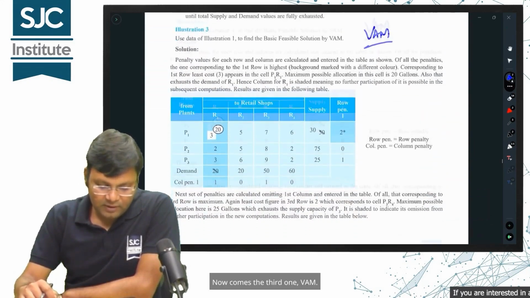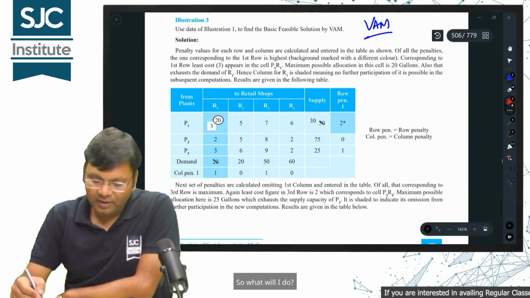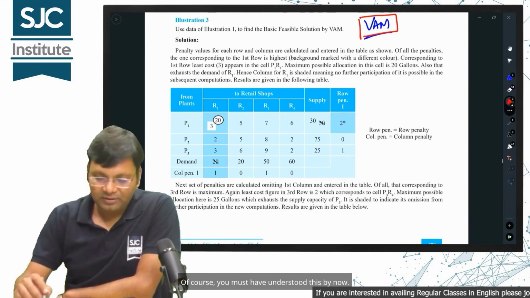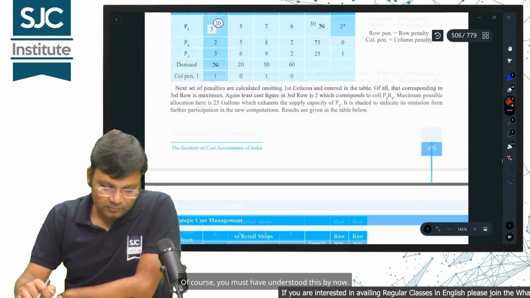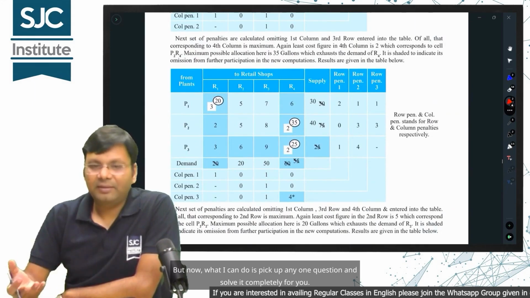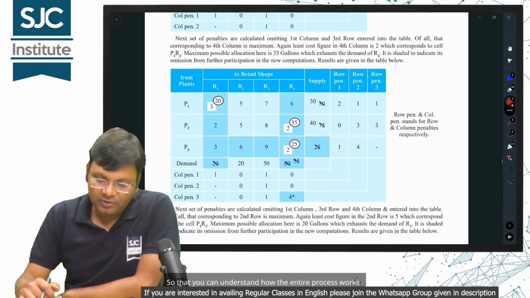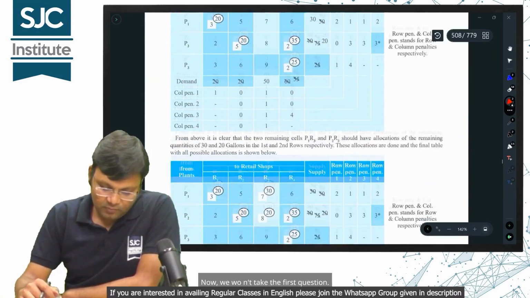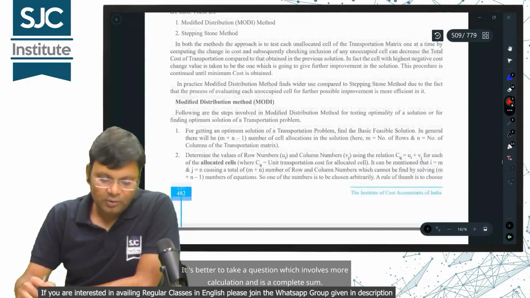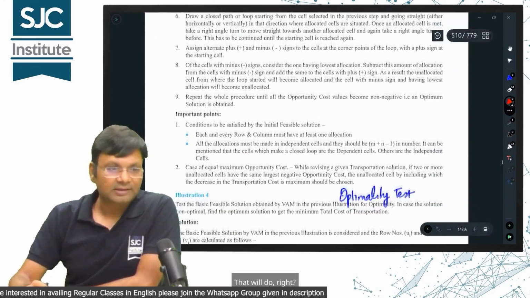Now comes the third one, VAM. Now, the same sum has to be done using VAM. I won't do the entire sum for you, since you must have understood this by now. But what I can do is pick up any one question and solve it completely for you, so that you can understand how the entire process works. We won't take the first question. It's better to take a question which involves more calculation and is a complete sum. That will do, right?